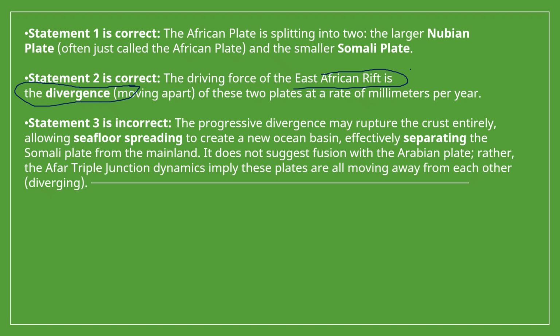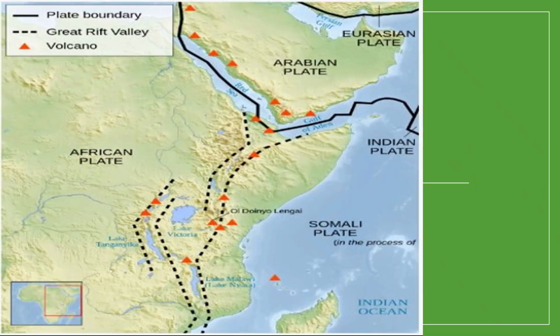Statement 3 is incorrect. The progressive divergence may rupture the crust entirely, allowing seafloor spreading to create a new ocean basin, effectively separating the Somali plate from mainland Africa. It does not suggest fusion with the Arabian plate. Rather, the Afar triangle junction dynamics imply these plates are all moving away from each other. That means divergence.